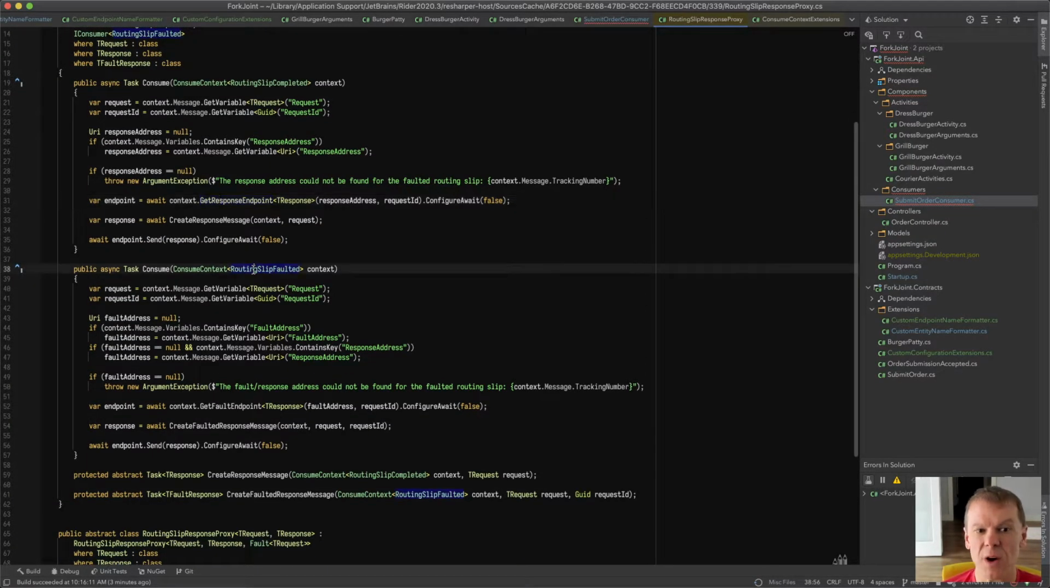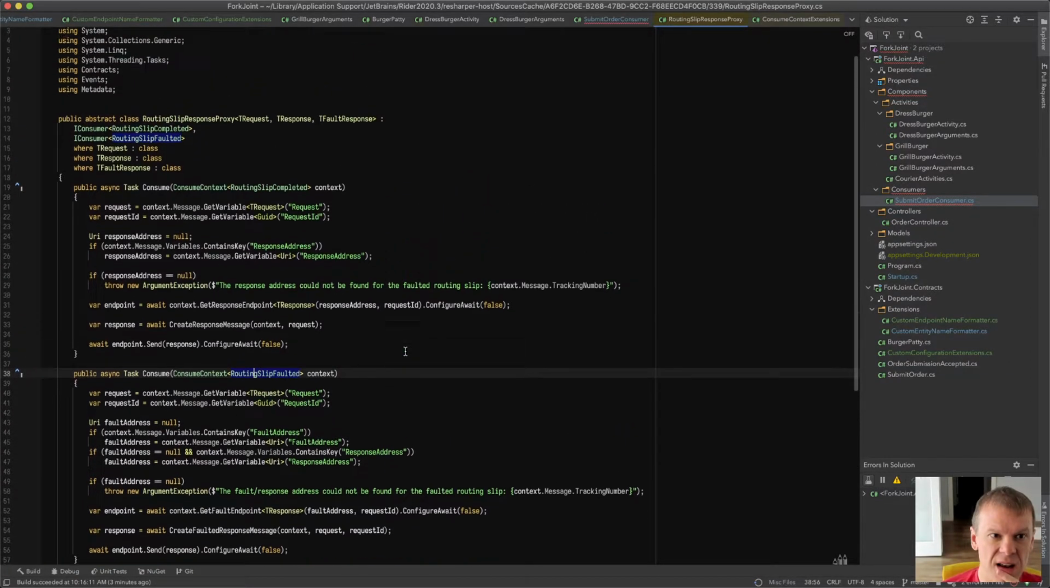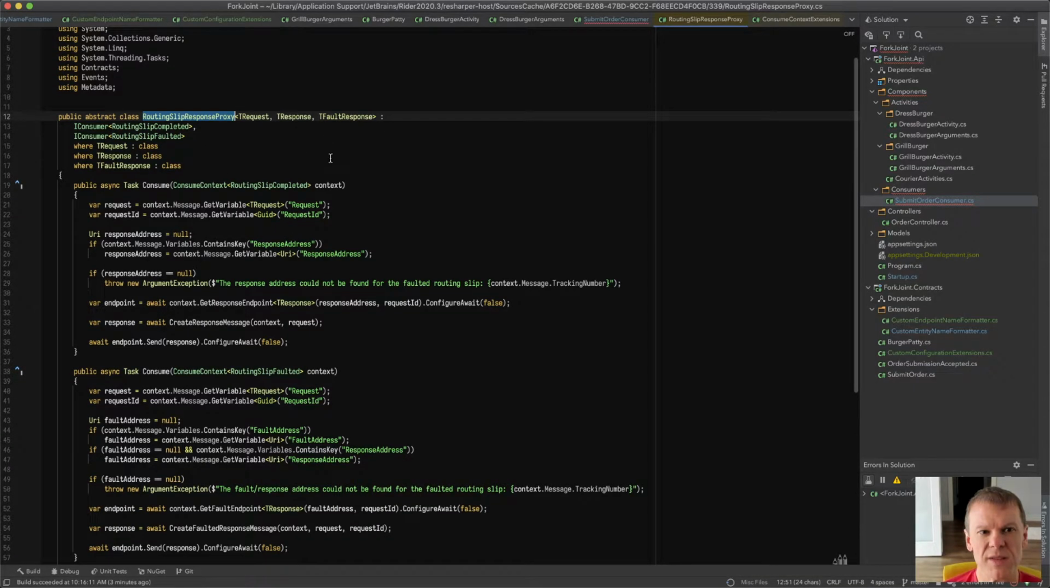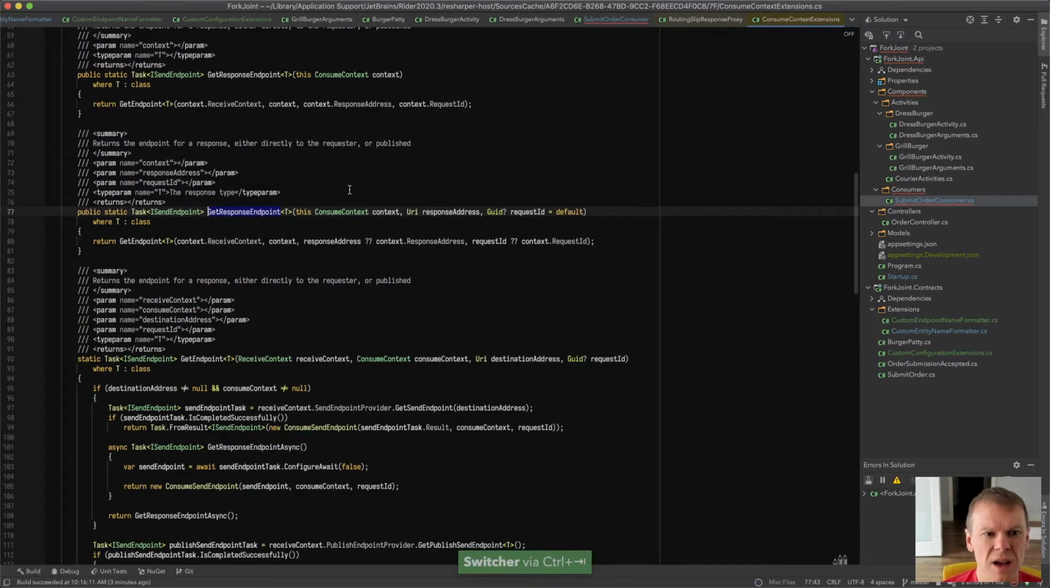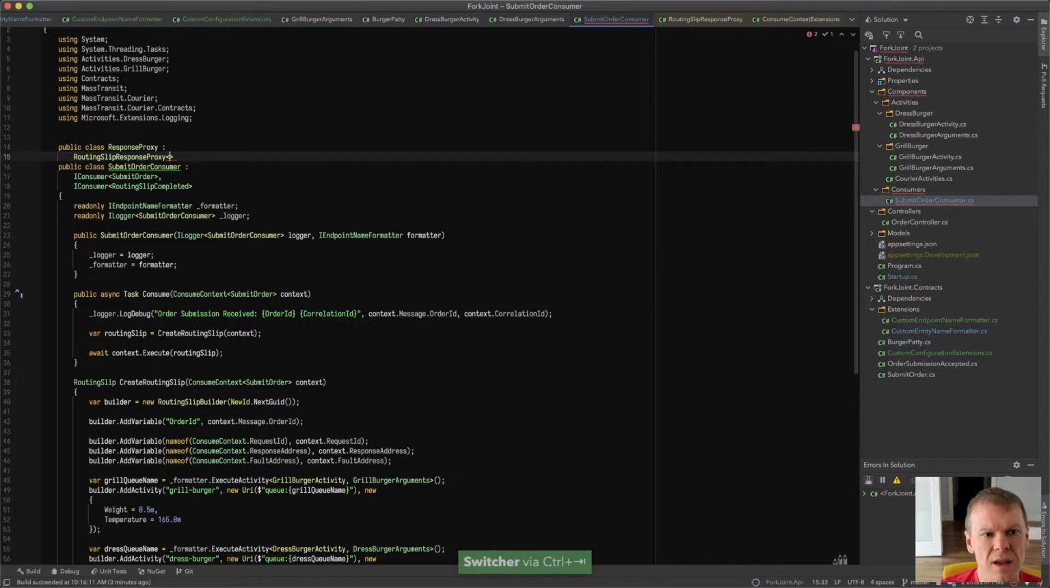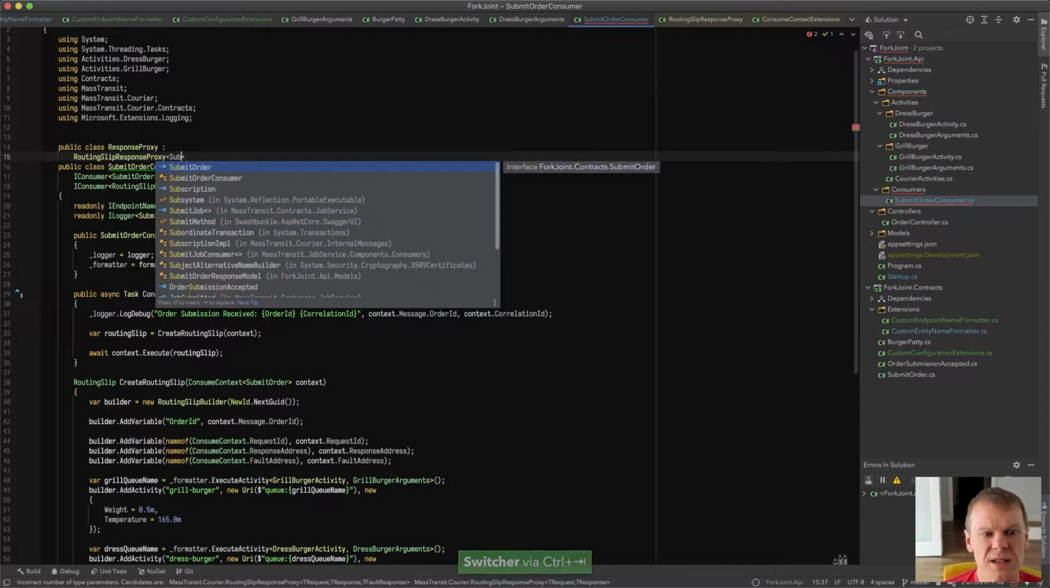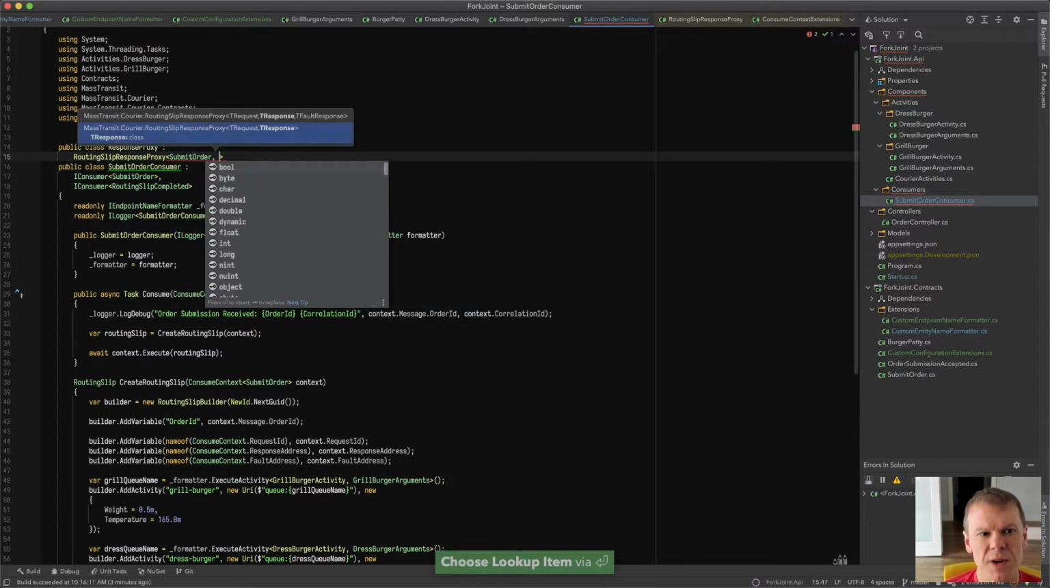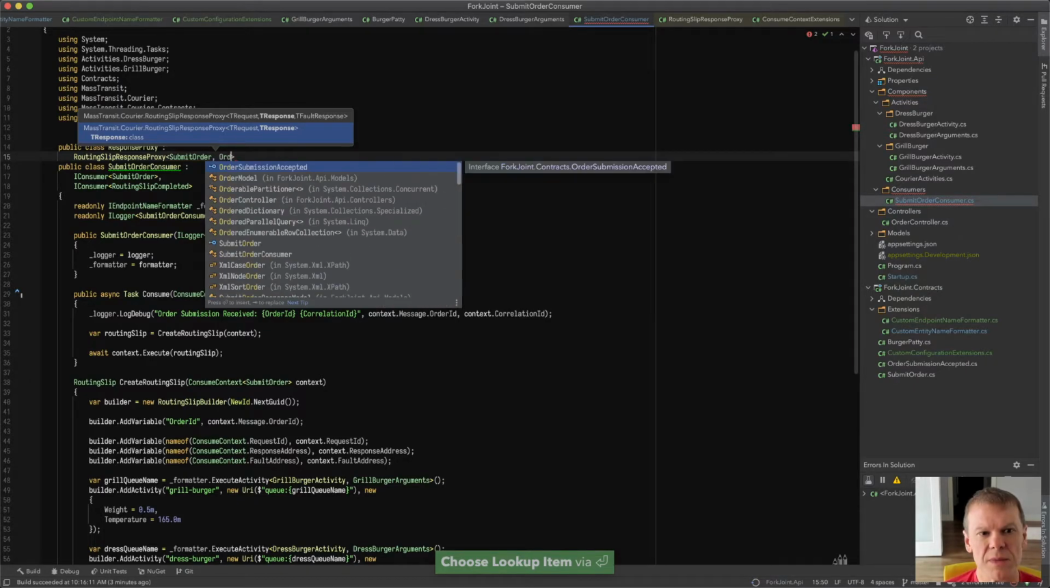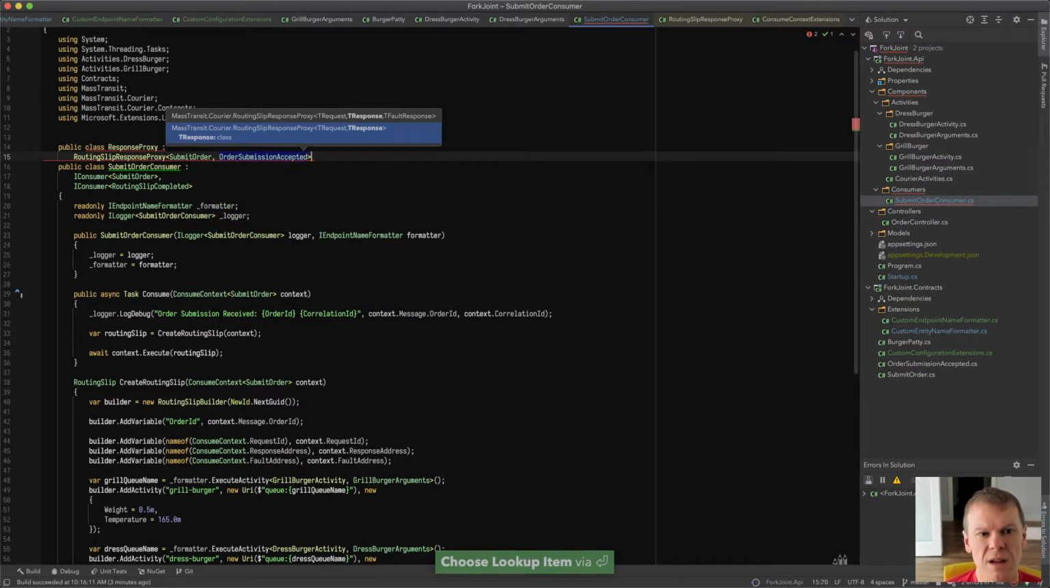And then it creates the response message and pulls it back. Yeah, it also handles the faulted event, which is another event that we have to handle. So that's a good advantage of that. And so we can actually just use that proxy. We have a type response and we have a type fault response. So we could probably use that. So what's our request type? It's a submit order, and our response type is an order submission accepted.